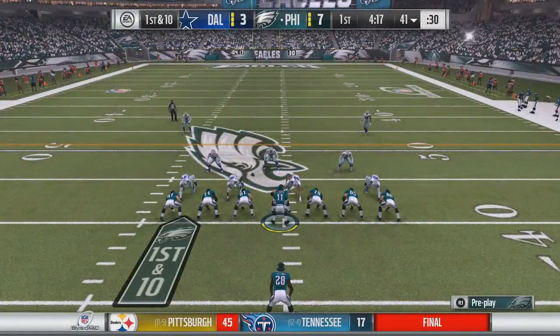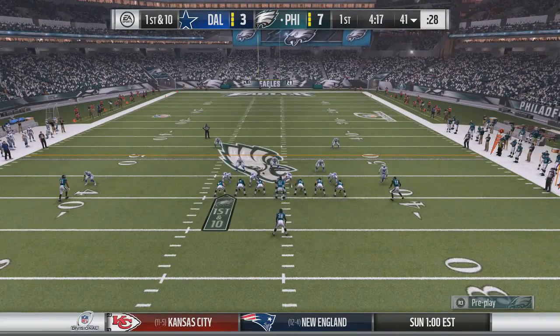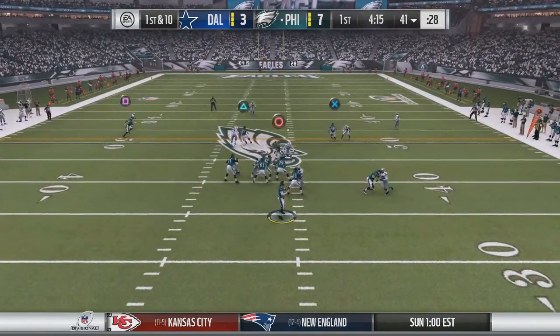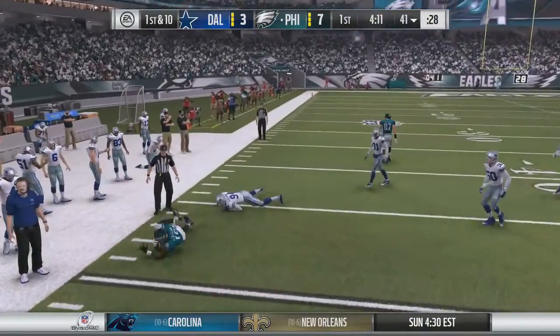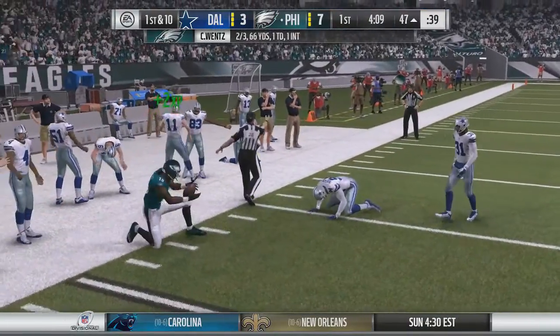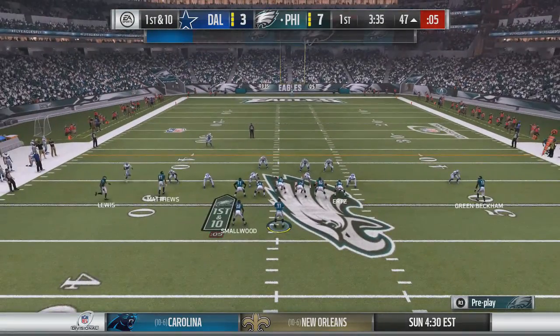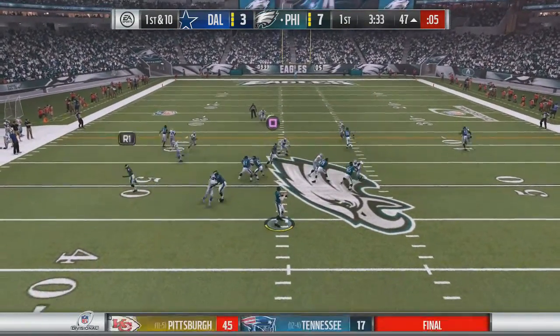So Carson Wentz will take over at the 41-yard line. On 1st and 10, he's sending Green Beckham in motion. Wentz takes the snap, stands in the pocket to the outside, caught by Green Beckham. Beckham has the first down into Cowboys territory and brought down at the 47-yard line. Wentz 2 of 3 for 66 yards and a pick. His only incompletion so far is the interception.